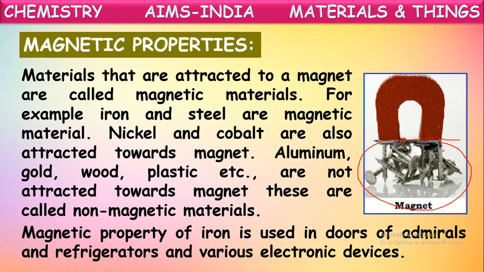The magnetic property of iron is used in the doors of almirahs, refrigerators, and various electronic devices. For this, they fix doors which have metals and magnets in them. When you close them, because of the magnetic property, they stick. They won't be opened easily. I think you have observed this in refrigerator doors. So there they use this magnetic property of metals.